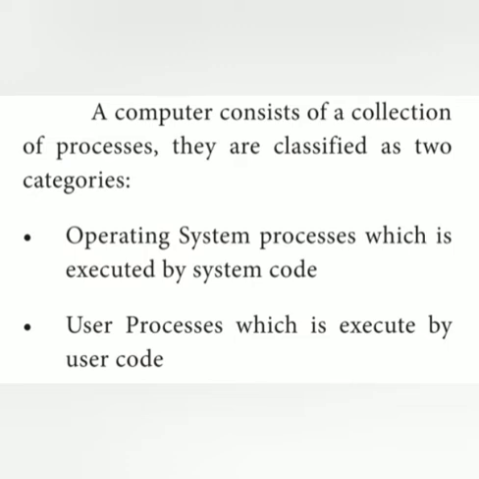User processes are executed by user code, meaning the user enters particular code that executes a particular process. All these processes can potentially execute concurrently on a single CPU. A process needs certain resources, including CPU time, memory, files and input output devices, to finish its task.